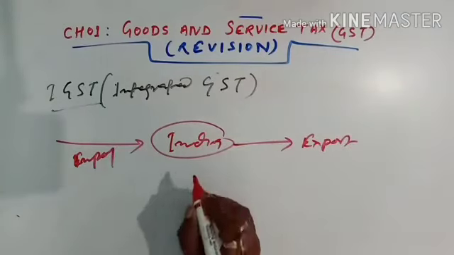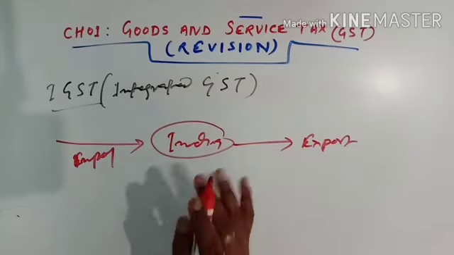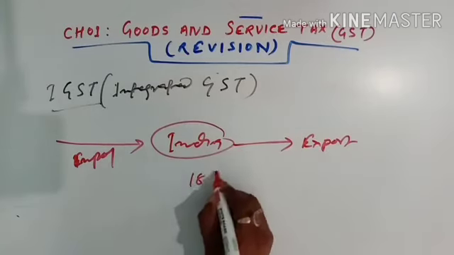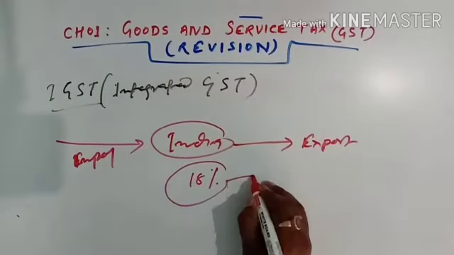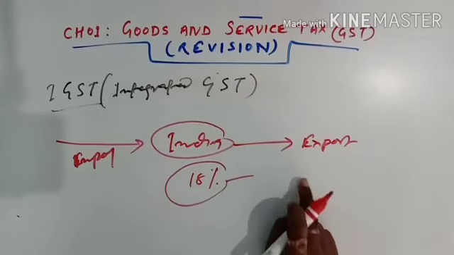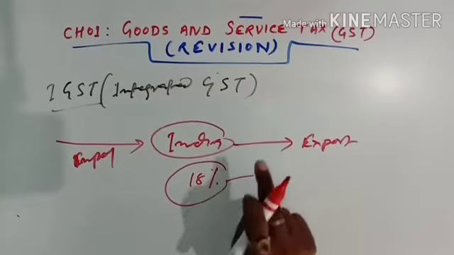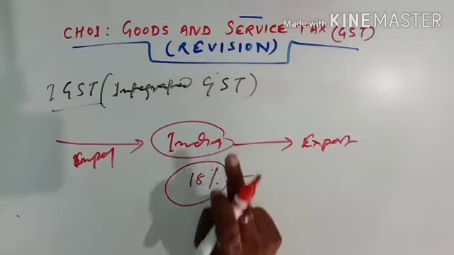And remember, the rate of GST is the same. That means if it is 18%, the manufacturer has to pay the entire 18% to the central government, not to the state government, to the central government. Clear? This is called the IGST.